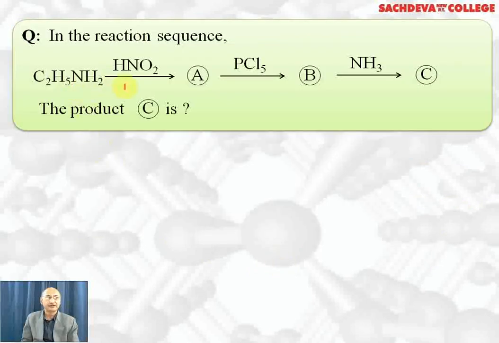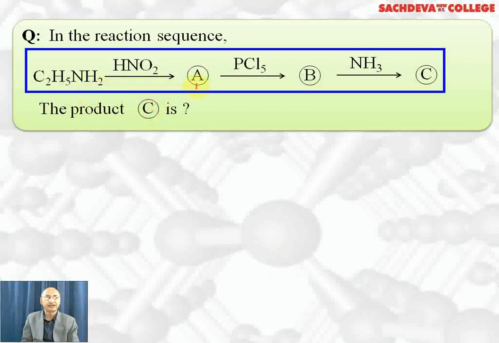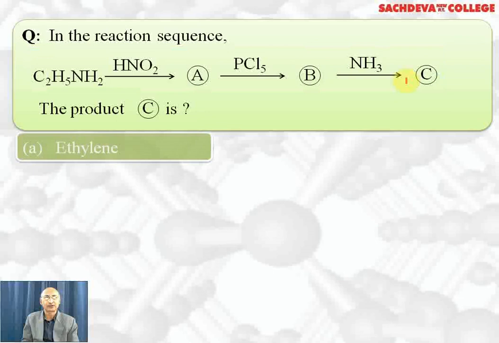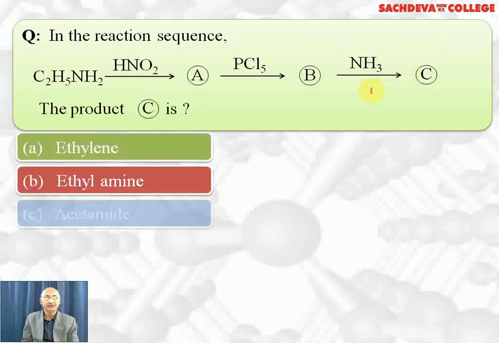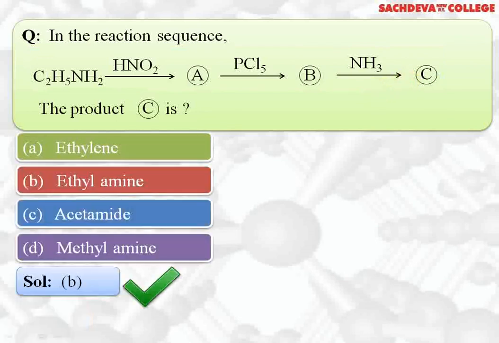Next question, we have to identify the product C. In first step, we are reacting with HNO2, we will get ethyl alcohol. Ethyl alcohol reacts with PCl5 to give C2H5Cl. With ammonia, you will get C2H5NH2. So product C is ethylamine. Correct answer is B part.